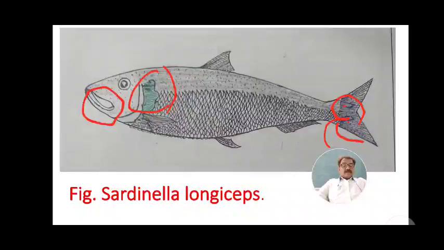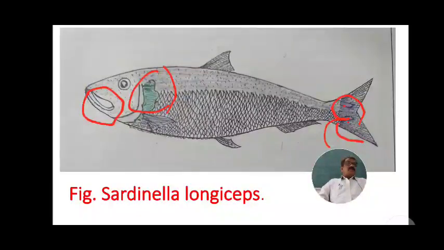Surplus quantities of sardine are converted into various byproducts. When sardines are caught in large quantities, they cannot all be used fresh as food. The remaining surplus is converted into a number of byproducts such as sardine oil, which is famous for different manufacturing industries, sardine manure and sardine guano.